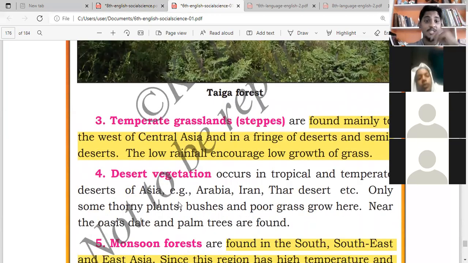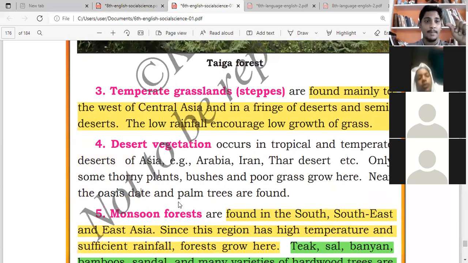And the temperate grassland, you saw how the grassland will look like, you know it. Then the desert vegetation: only some plants will grow in the desert. They are thorny. The plants which grow in the desert all have thorns. Did you see the thorns? They will be poking you.